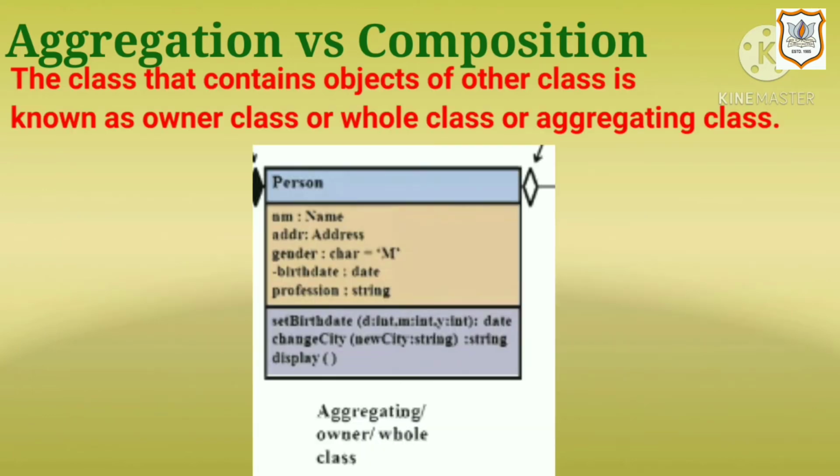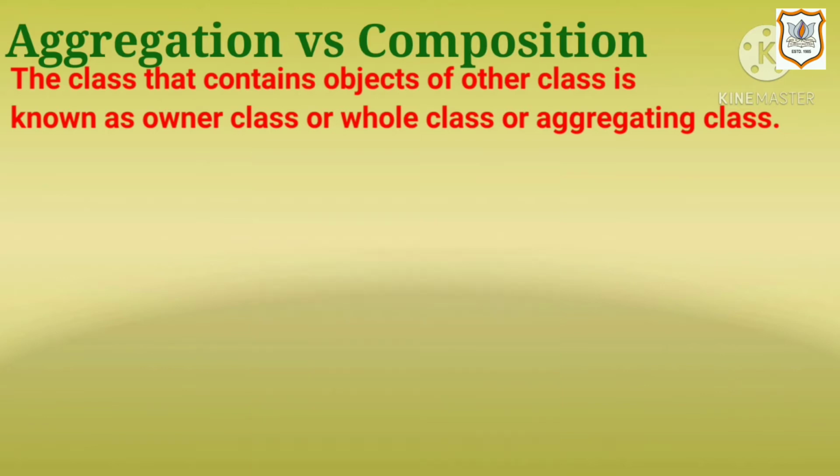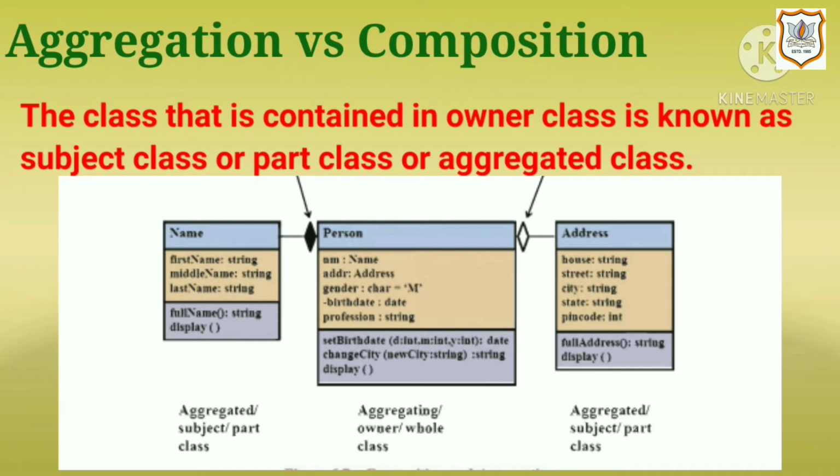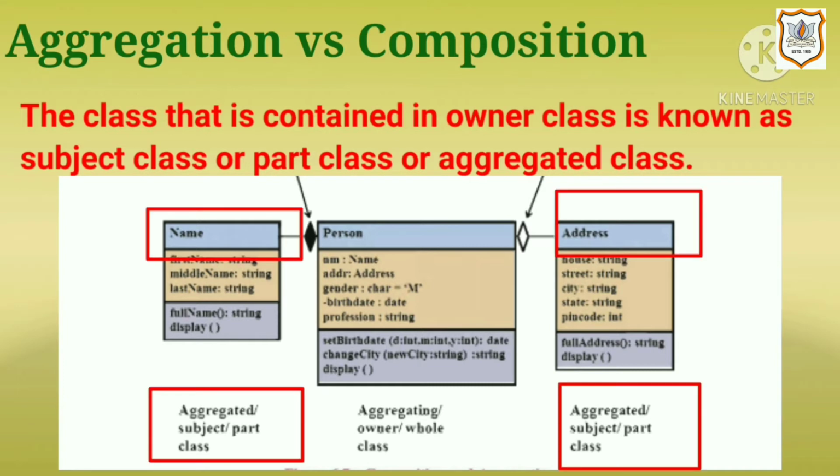The class that contains objects of other class is known as owner class or whole class or aggregating class. For example, class person is an aggregating class. The class that is contained in owner class is known as subject class or part class or aggregated class. For example, the classes name and address are aggregated classes.